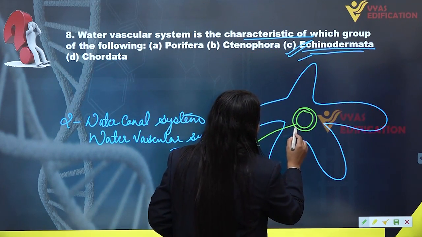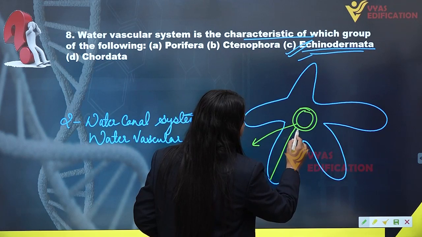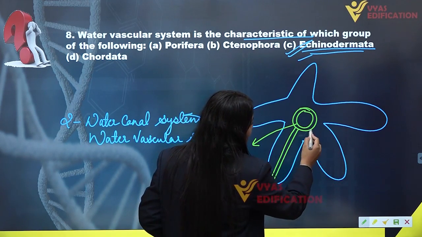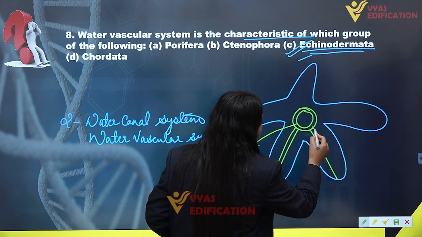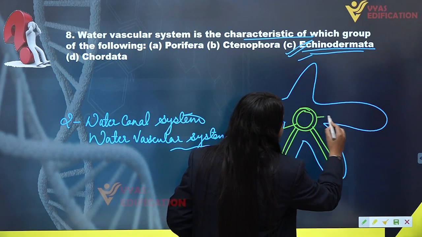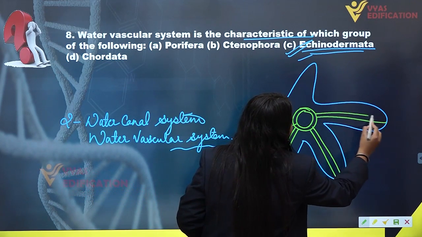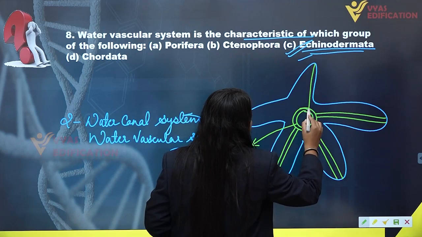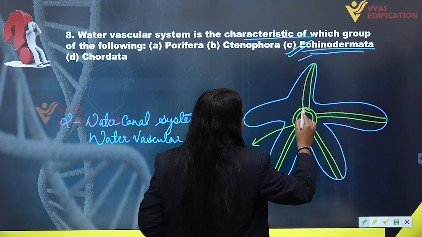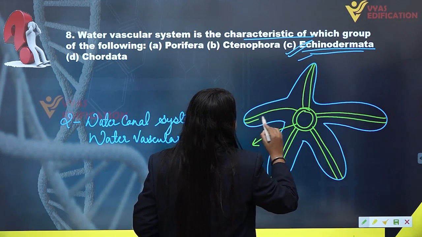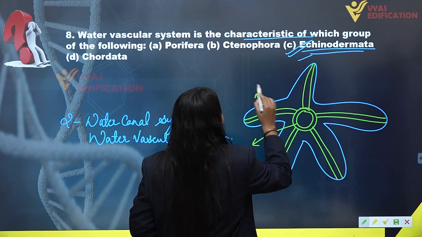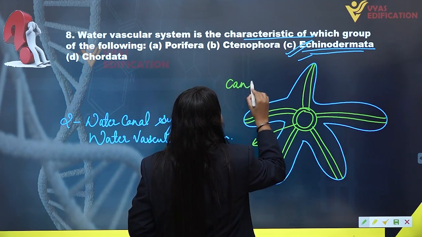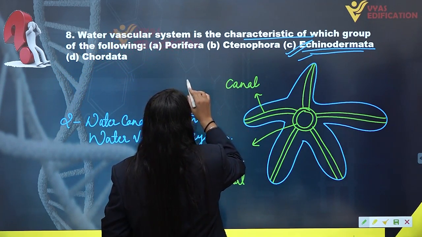This ring canal has elongated tube channels in each of its arms, like this. These are known as radiating canals.